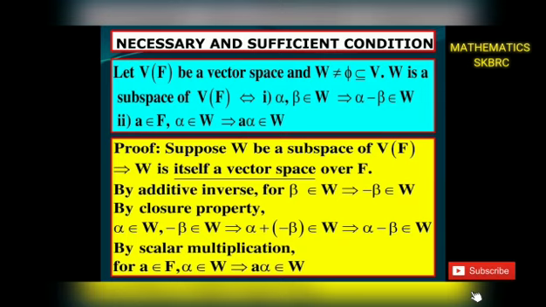Let alpha, beta belongs to W. Since beta belongs to W gives minus beta also belongs to W. This is the additive inverse property. By closure property, alpha belongs to W, minus beta belongs to W gives alpha plus of minus beta belongs to W, gives alpha minus beta belongs to W. Since W is a subspace of V of F, by scalar multiplication, A belongs to F, alpha belongs to W gives A alpha belongs to W. The necessary condition is over.